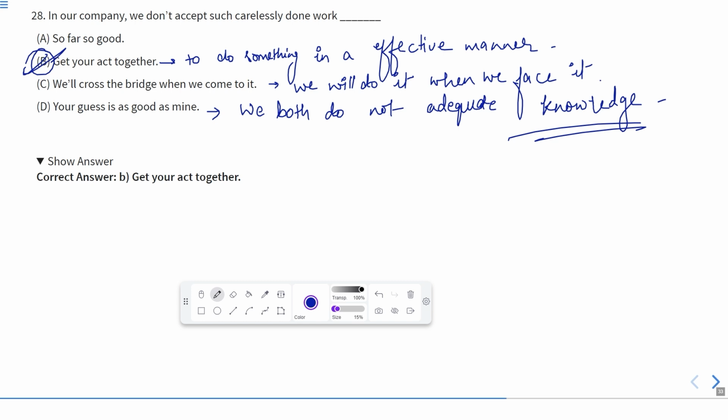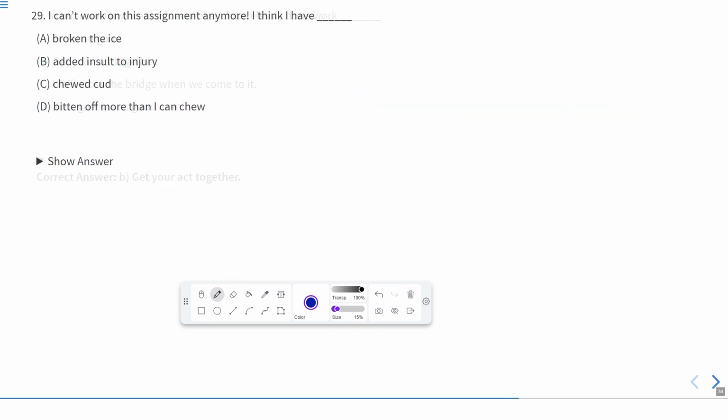It means he is instructing or warning them to get themselves act together. I'm really very sorry. It means they need to do everything in an effective manner. So this is B. B is the correct answer. Now let us move to the next one.